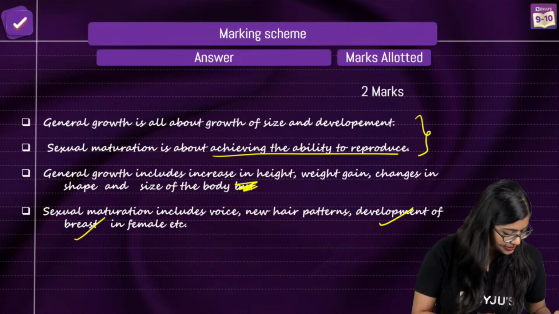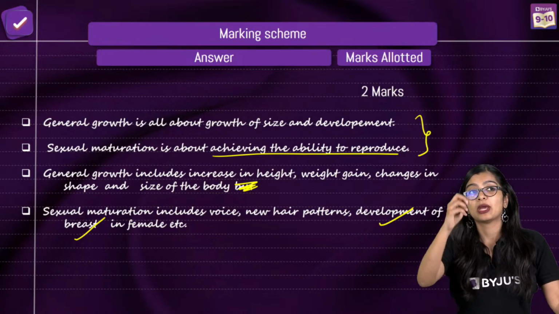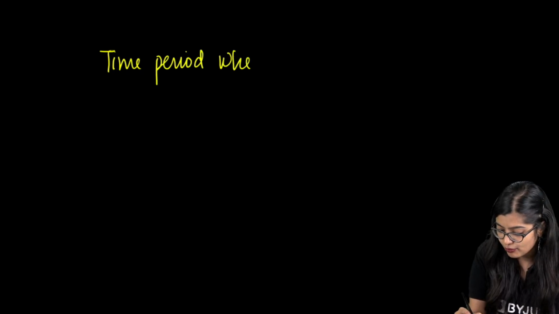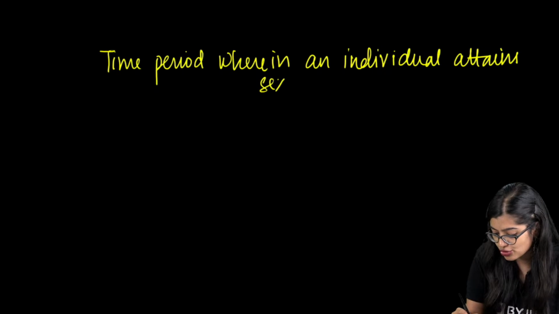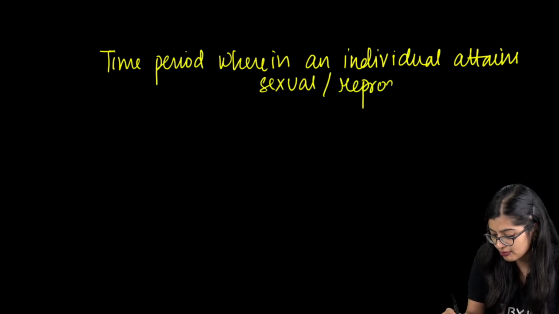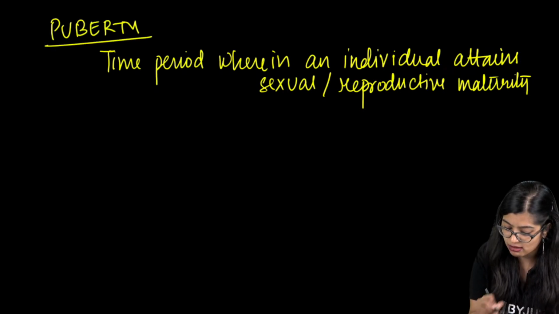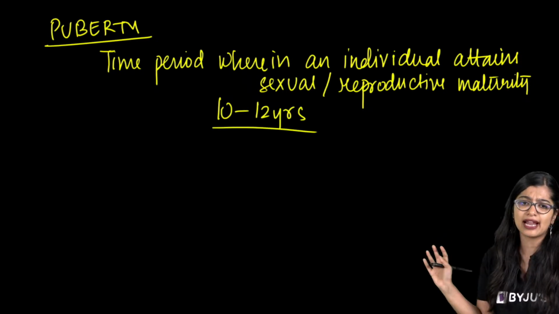Okay, all right. So are we clear, everybody? Are we clear? Ma'am, adolescence and puberty. Puberty is a time period wherein an individual attains sexual or reproductive maturity, right? So this is what we mean by puberty, and which is why we normally say an individual will hit puberty between 10 to 12 years, or 10 to 13 years.